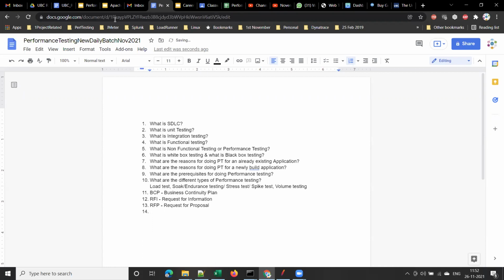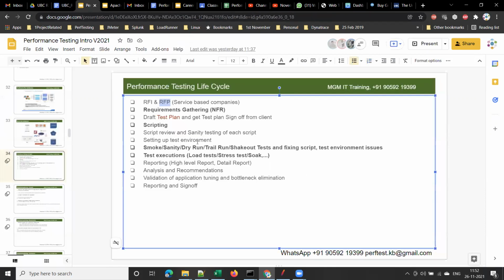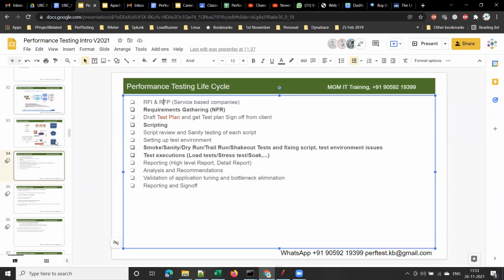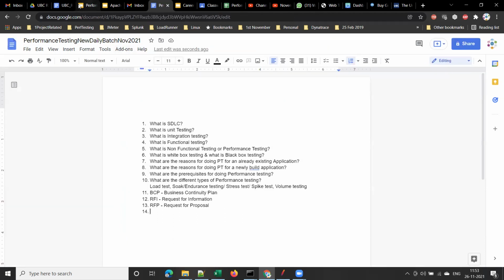Guys, no other trainer covers this. If you start performance testing anywhere, they will start directly with the tool. But these are important for interviews. So performance testing life cycle, what is RFP, what is RFI? These are important for interviews. And also once you get the job, you should have a complete understanding of the complete performance testing life cycle. Got it? Most trainers will take 1 or 2 sessions on performance testing basics and they will start with LoadRunner directly, or JMeter, right?